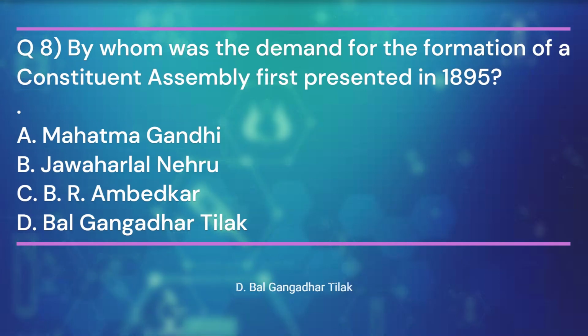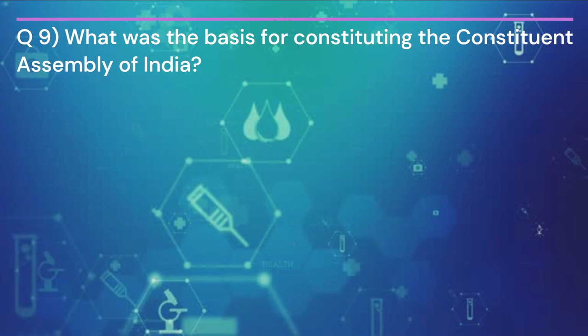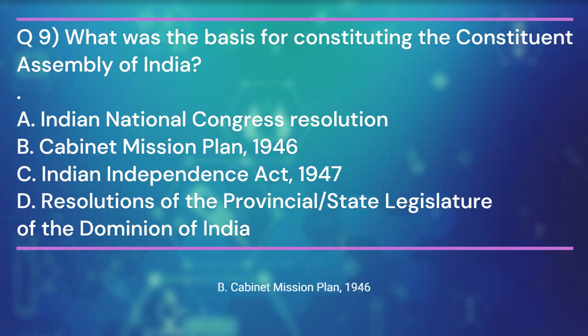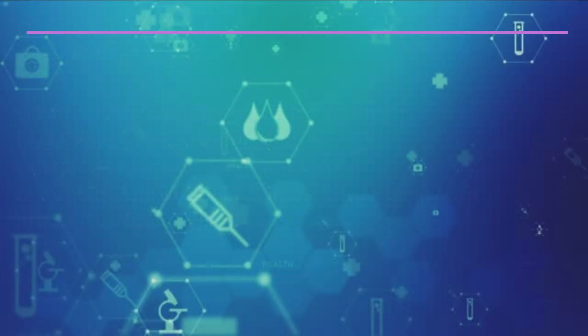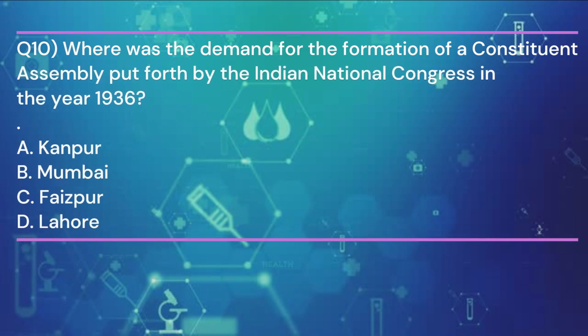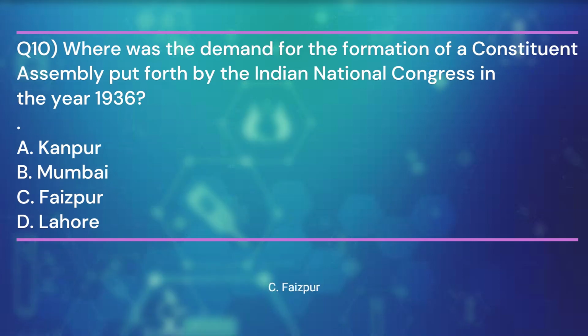Bal Gangadhar Tilak. Question 9. What was the basis for constituting the Constituent Assembly of India? And the answer is B. Cabinet Mission Plan, 1946. Question 10. Where was the demand for the formation of a Constituent Assembly put forth by the Indian National Congress in the year 1936? And the answer is C.